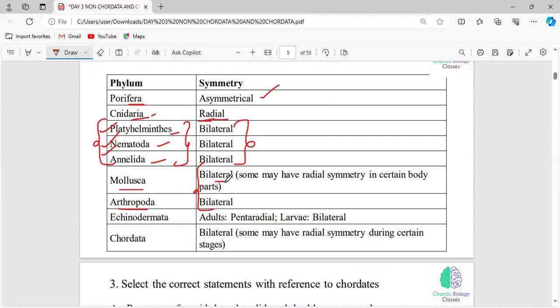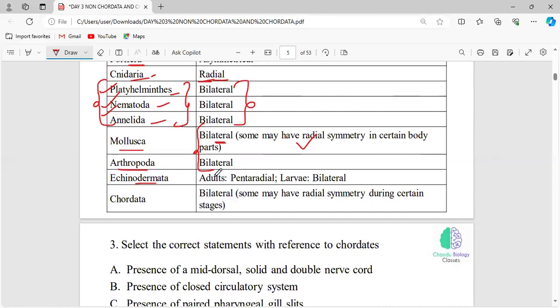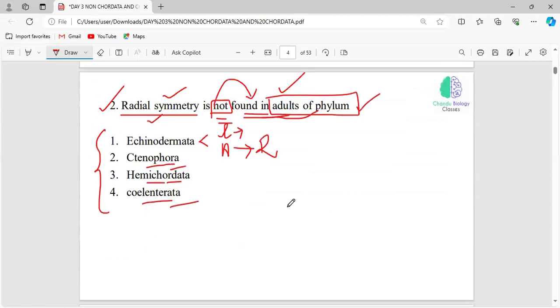Majorly, it is bilateral in Mollusca, but some also exhibit a radial symmetry, right? So Mollusca is also not an answer. And see, in Echinodermata, in adults, they exhibit a radial symmetry. In the larval stage, they will exhibit a bilateral symmetry. In Chordata, we know obviously they are going to exhibit a bilateral symmetry. Some may exhibit a radial symmetry at certain stages. Okay, so the correct answer will be the Hemichordata.